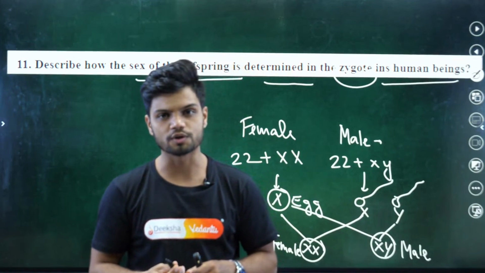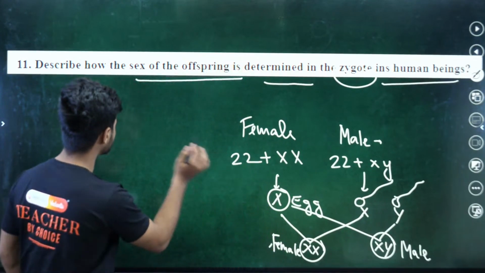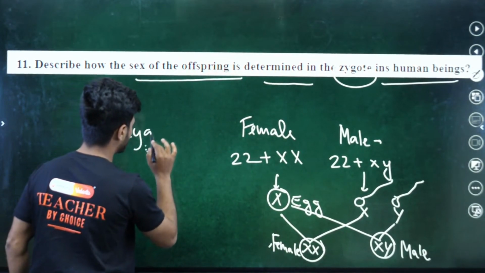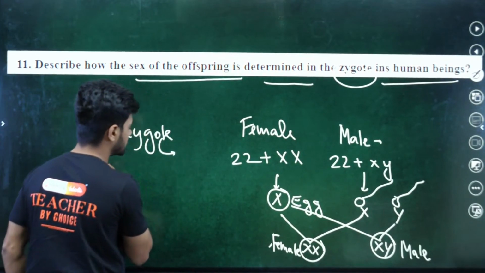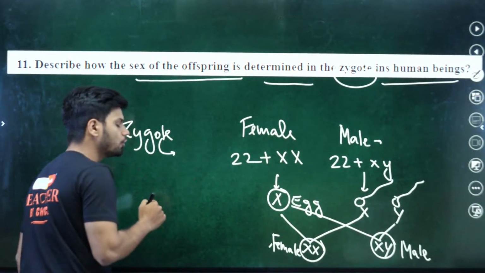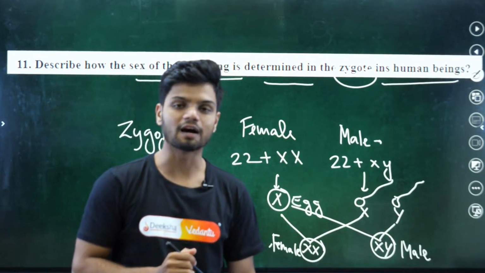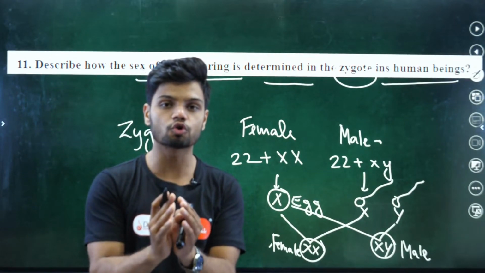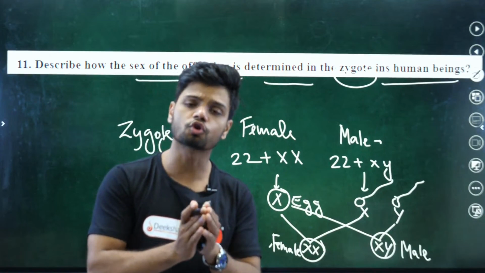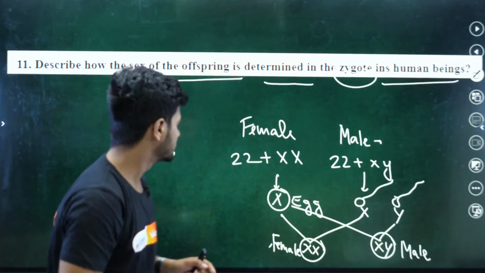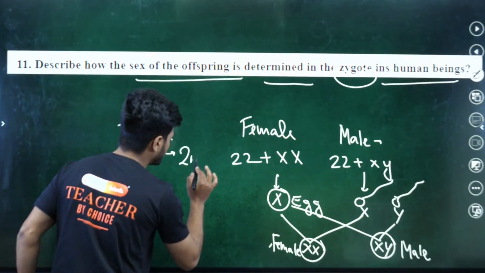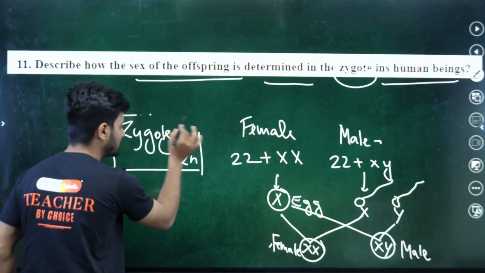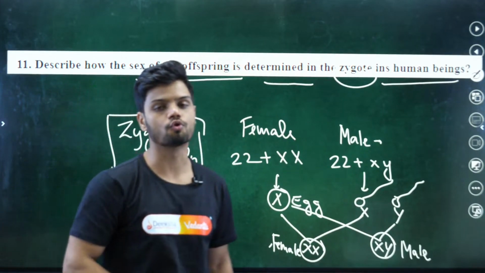Now they'll ask you one more question. Is the zygote, they might not ask you, but listen to me very carefully. Zygote, is it haploid or diploid? Does it have a complete set of chromosomes, or does it have only half the chromosomes? Your answer should be, sir, the zygote is diploid in nature. It has a complete set of chromosomes.